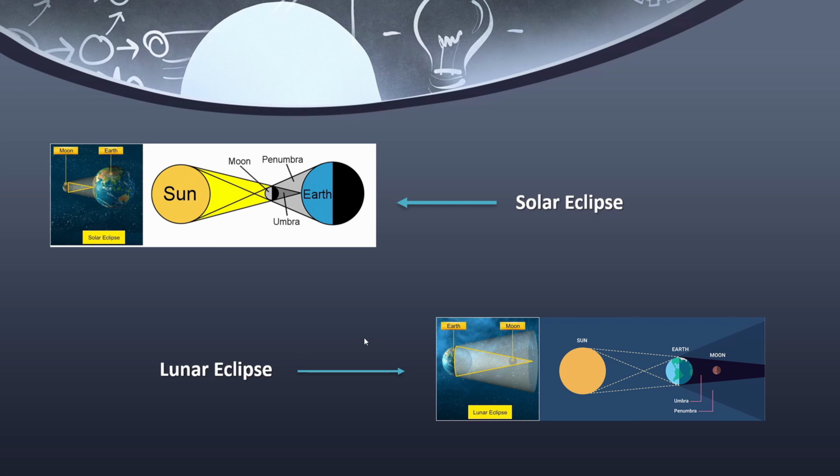In case of a solar eclipse, the sun, moon and earth line up with the moon in between the sun and the earth. The sun's light falls on the moon, creating a shadow on earth, and in this way the umbra and penumbra are respectively formed. In case of a lunar eclipse, we can see the sun, earth and moon lining up with the earth staying in between the sun and the moon. The sun's rays fall on the earth, and in this way the earth's shadow comes over the moon with zero visibility of the moon, forming the umbra and penumbra again respectively.